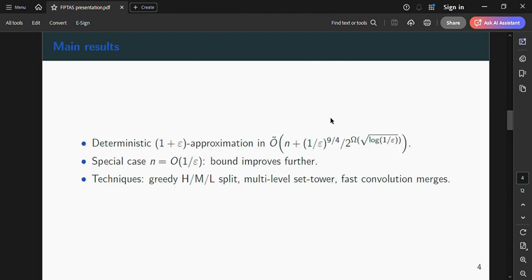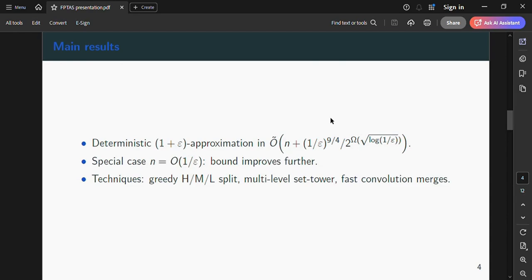Now coming to the main results, this paper states two main theorems. First, a deterministic 1 plus epsilon approximation in O of n plus 1 by epsilon to the power 9 by 4 divided by 2 to the power omega square root of logarithm of 1 by epsilon. The second, for the regime where n is equal to O of 1 by epsilon, the bound improves further. The big picture: the new algorithm combines three ingredients: a greedy partitioning to reduce work on